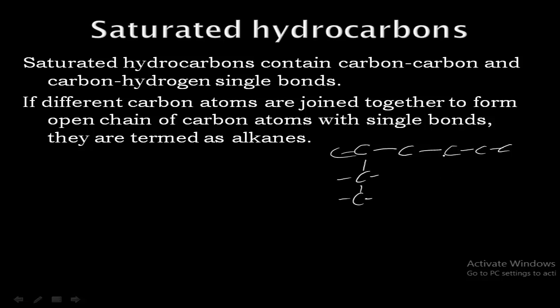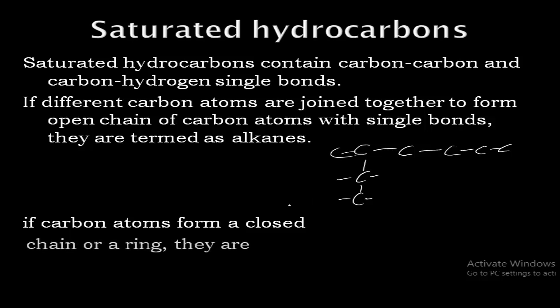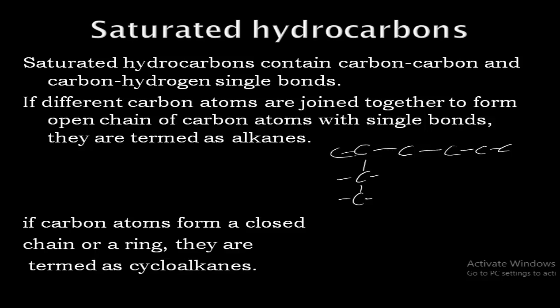If we link the carbon atoms through an open chain, then it is termed an alkane. And if carbon atoms form a closed chain or a ring, then they are termed cycloalkanes.